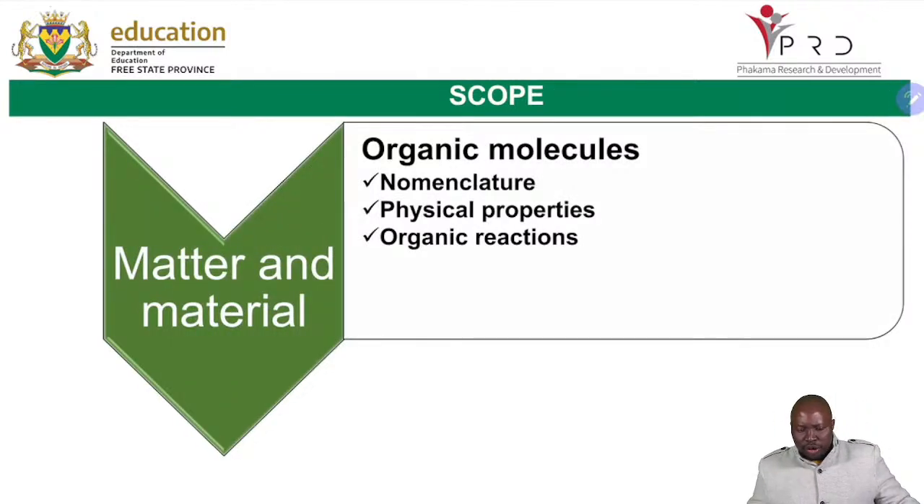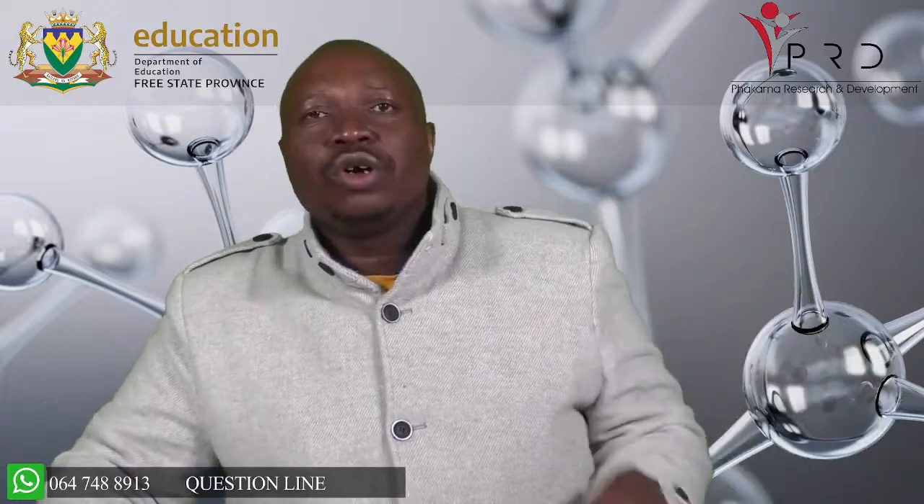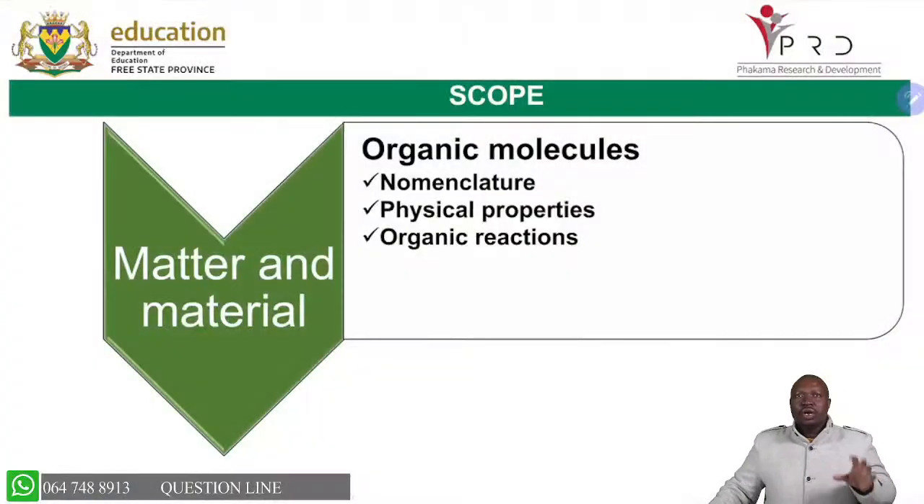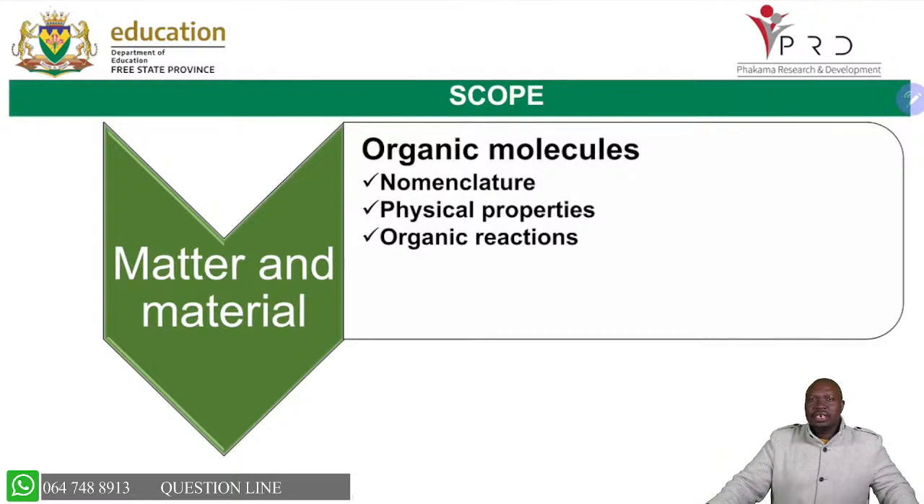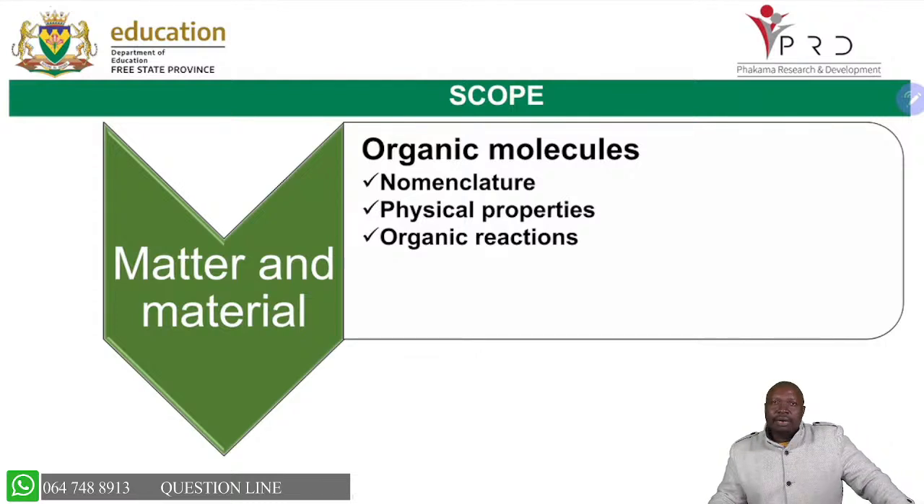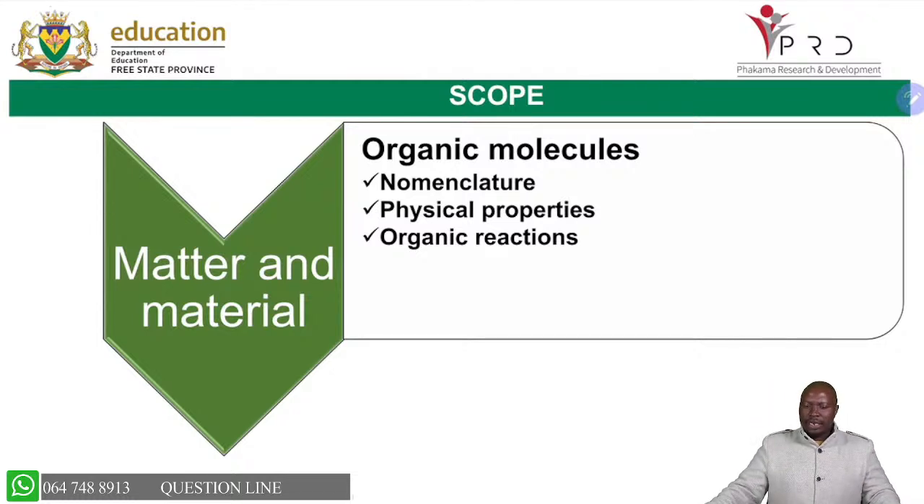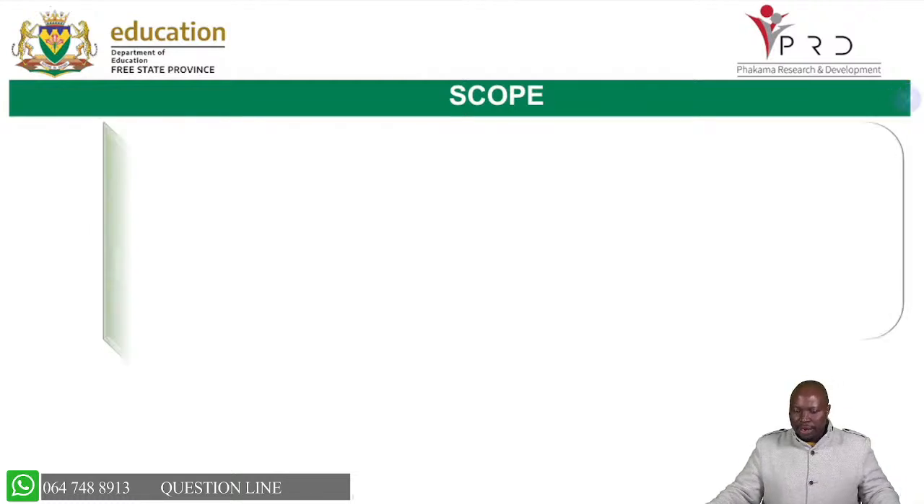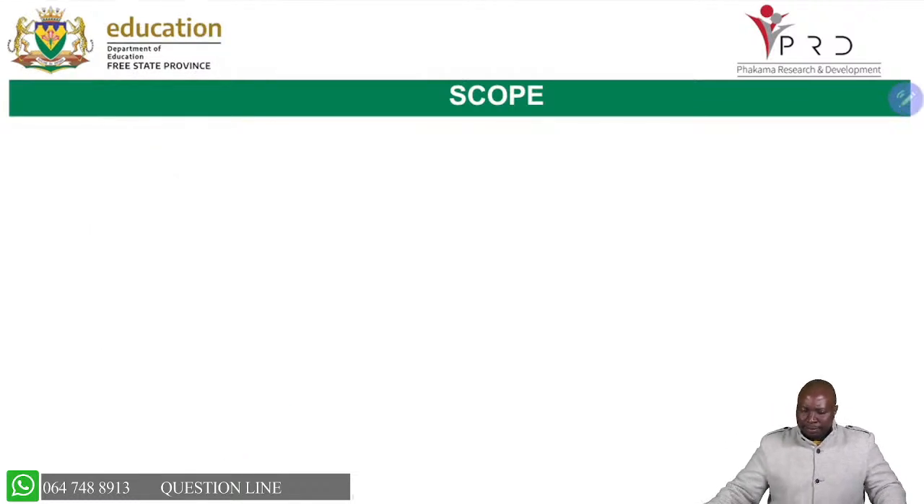Now, let's look at what you have done in terms of term 1 and term 2. You have covered under paper 2 the nomenclature, the physical properties, the organic reactions. All these are part of organic molecules. So the first part of our revision will focus on organic chemistry. At the end of the year, you are expecting about 58 marks, plus or minus, that come from organic chemistry. So it's a lot of marks, and you must be able to do very well here. If you do well in this part, you will be able to pass the paper.